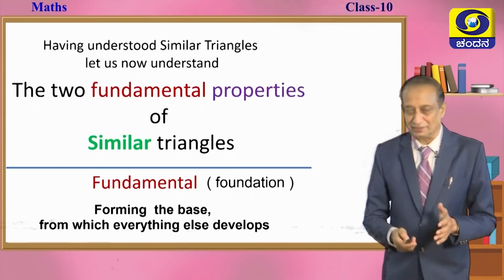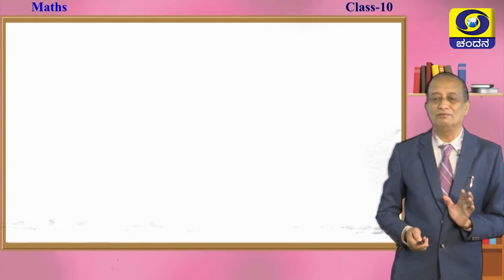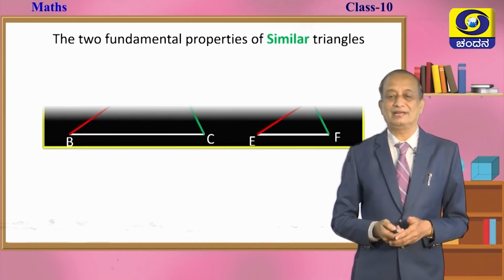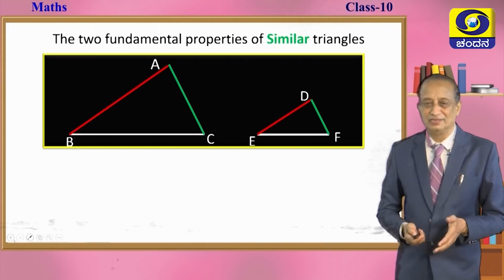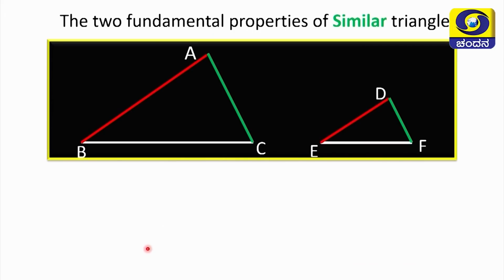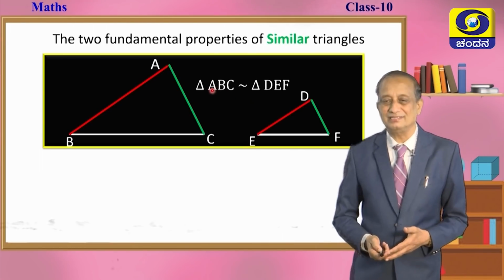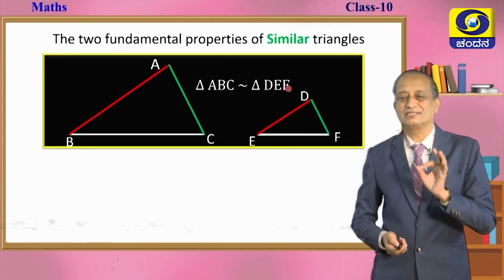So, now we are trying to understand the first two fundamental properties of similar triangles. Here are beautiful figures in front of you, triangle ABC and triangle DEF. Don't you think they have got the same shape? So, we write triangle ABC is similar to triangle DEF. This is the first property.